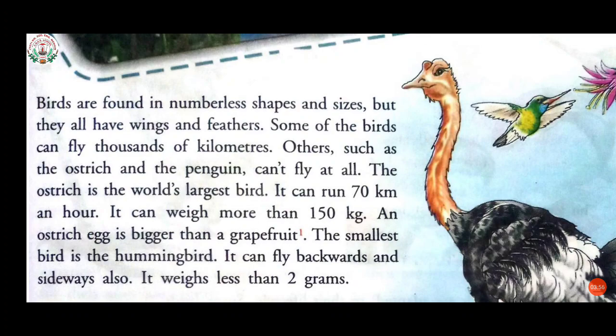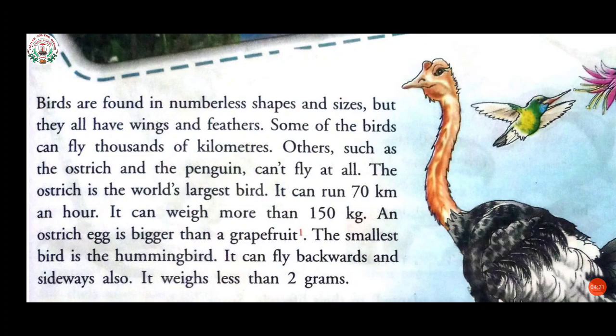Which birds can't fly? The ostrich and the penguin. The ostrich is the world's largest bird. Now, which is the largest bird, students? The ostrich is the world's largest bird.